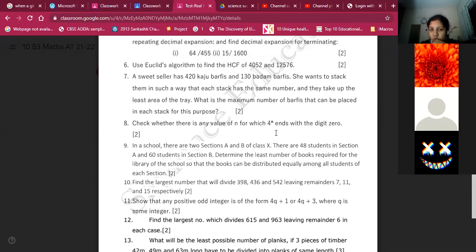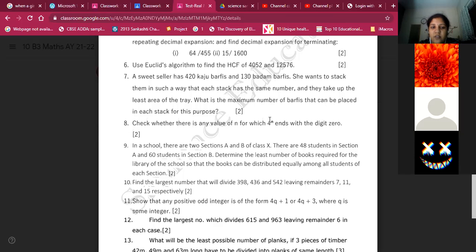Ma'am, for a number to end with 0, it should have 2 and 5 as common factors. But it has only 2 to the power n as a factor. By the fundamental theorem of arithmetic, prime factorization is unique. So it never ends with 0.